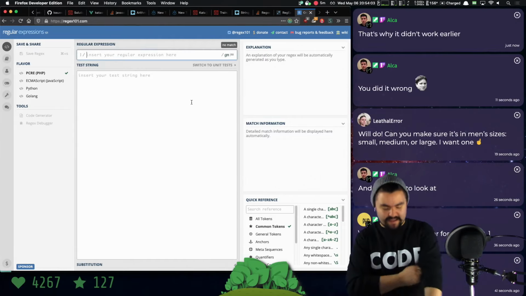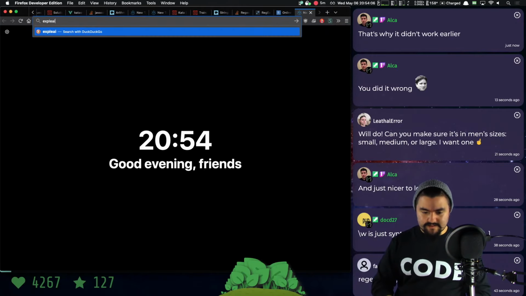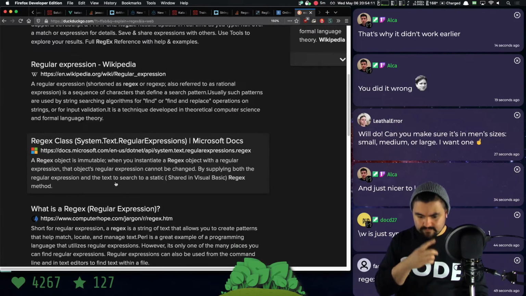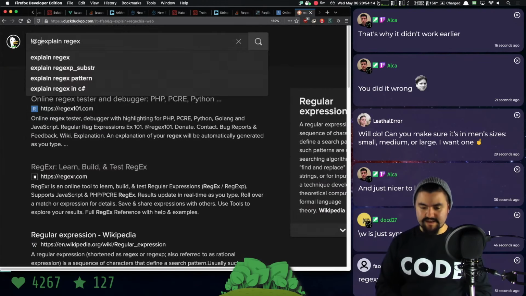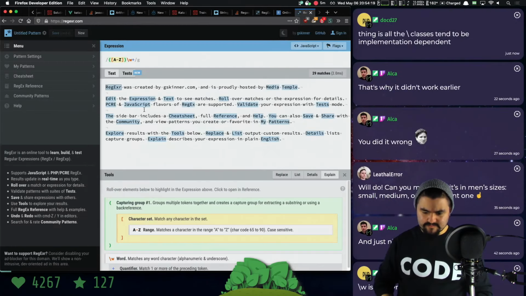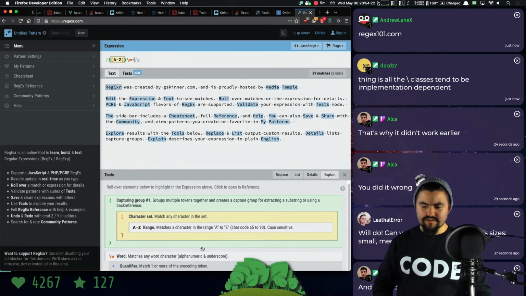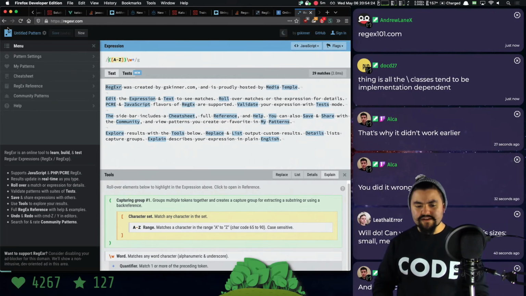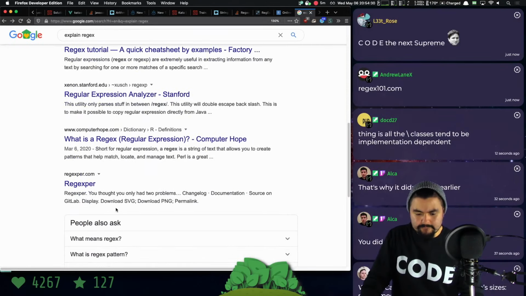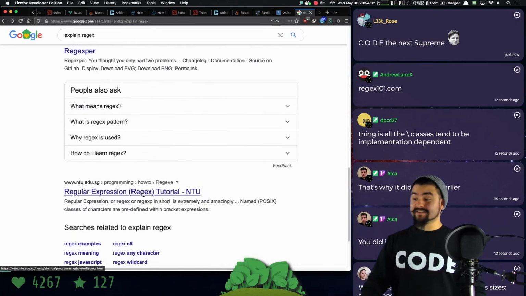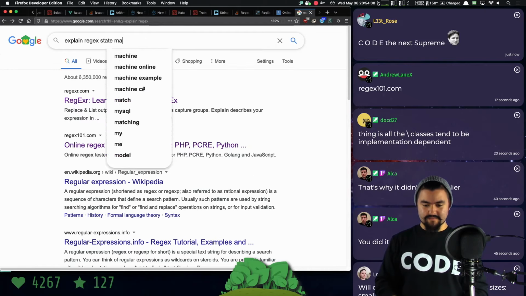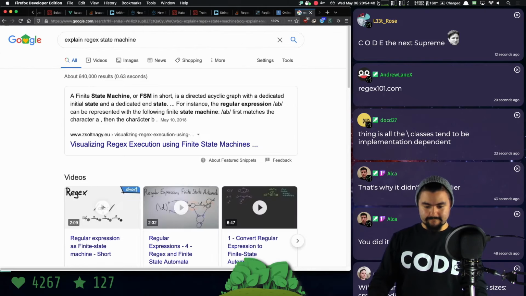That's why it didn't work earlier. Okay, there's actually explain regex. There's a site that breaks down a regular expression to say what each part of the regular expression is doing. Is it Regexer? Oh, this down here breaks it down. I've seen it broken down into a finite state machine though, which is pretty fun to look at. Explain regex state machine. Or finite state machine?